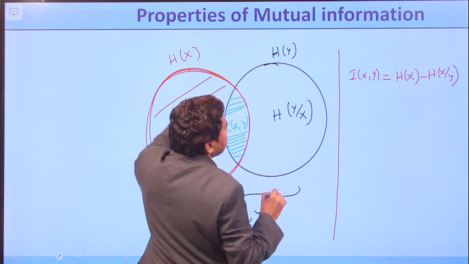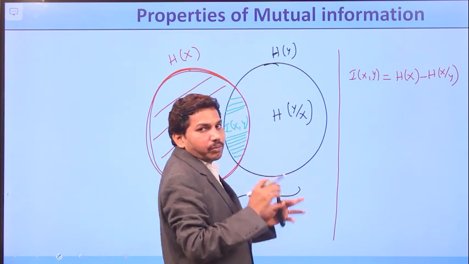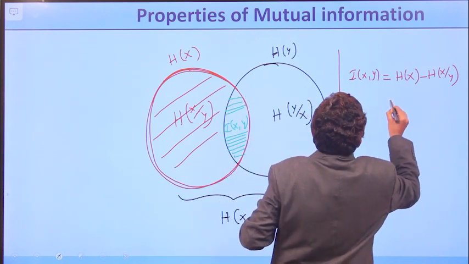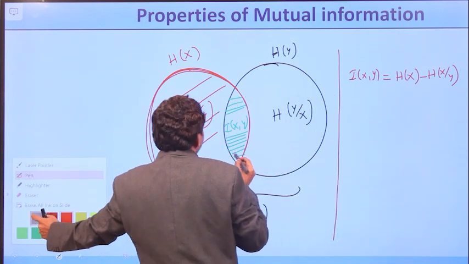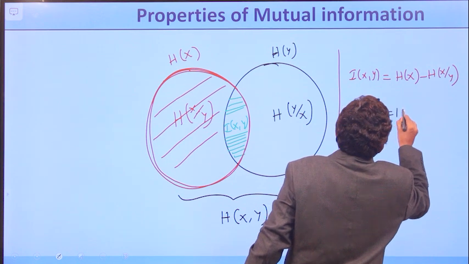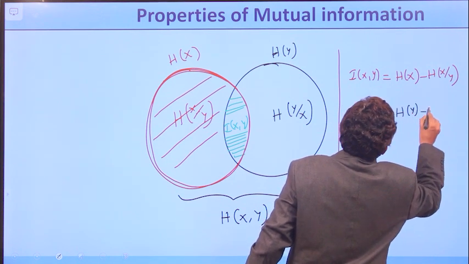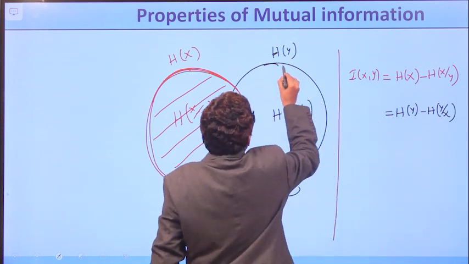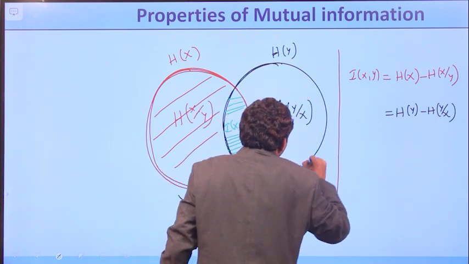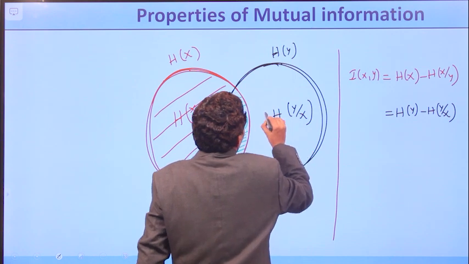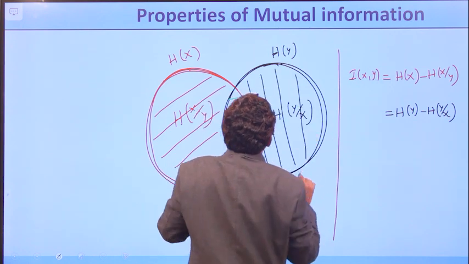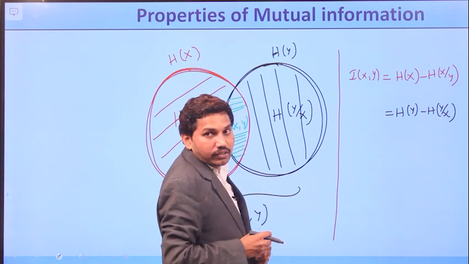So you get H of x minus H of x by y, which is property number 3. Similarly, this can be represented as H of y minus H of y by x. H of y is this total part, and from H of y we suppress this part, so you get only this part, I of x comma y.